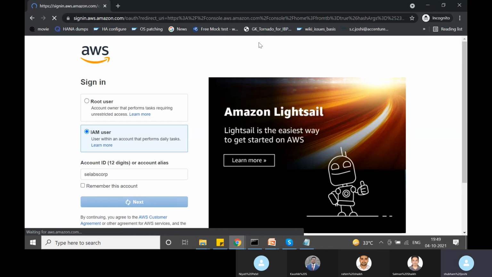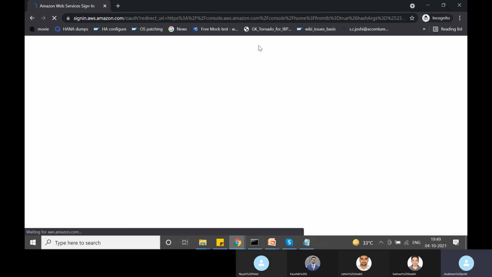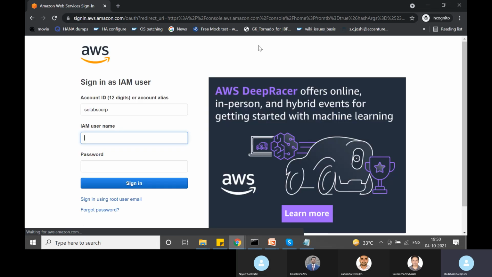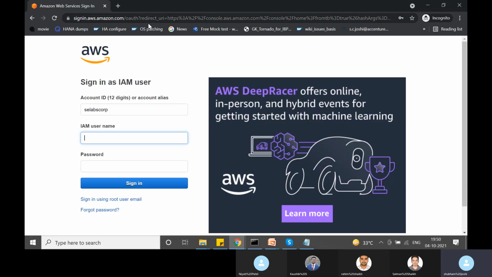So I'm trying to log into my AWS account. Let's assume that this account belongs to a security auditor, and the company to whom this account belongs wants to audit our AWS account. So let's see how we can give access to this external auditor. Maybe this is a fictitious company named SE Labs Corp.